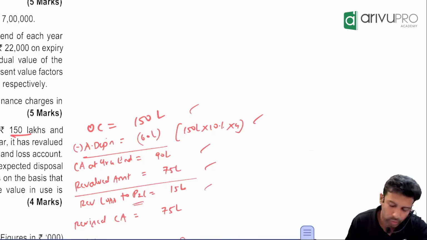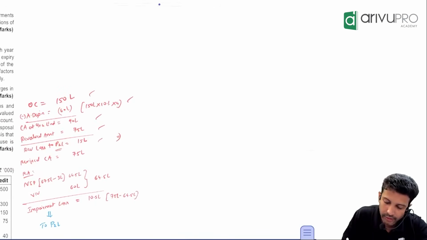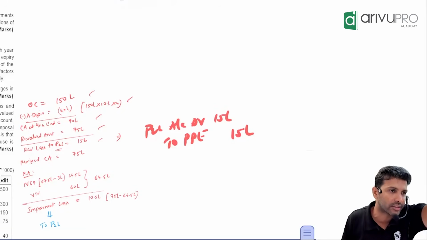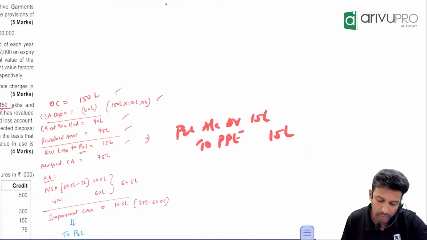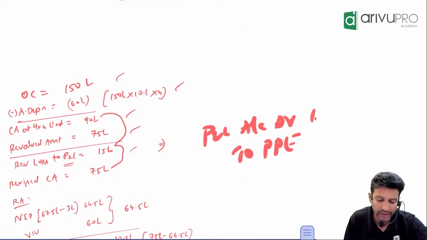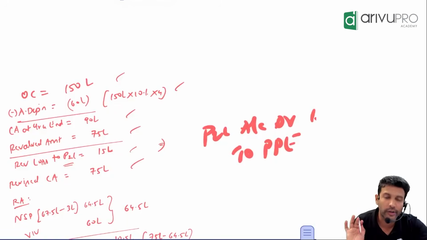And you know the entry also. What is the entry for this, if you want to pass the entry? Revaluation loss. So PP you have to reduce by 15 and you will debit what? P&L, debit 15 lakhs. Correct. So due to this entry, since you're crediting PP, will the carrying amount be the same or will it get revised? Revised. What will be the revised carrying amount? From 90 lakh, it will reduce by 15 and become 75.